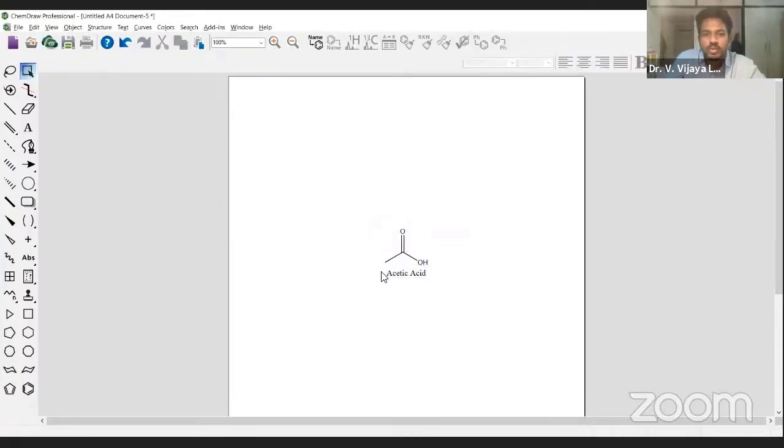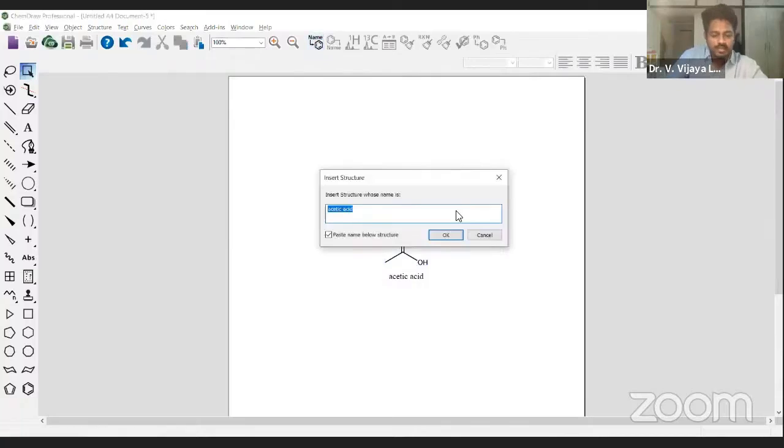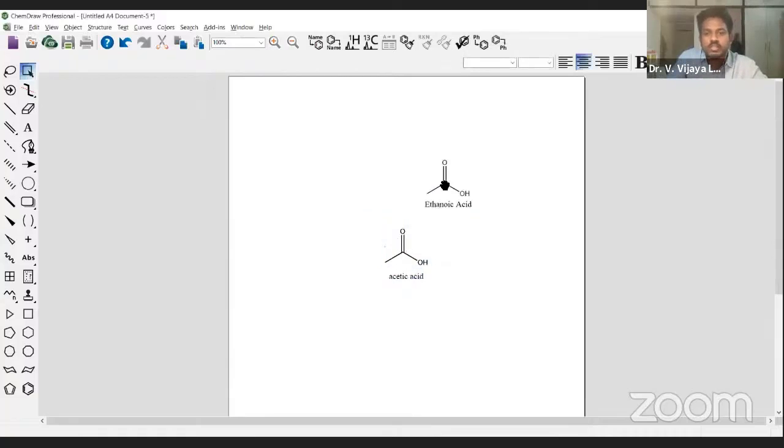Let me just show you one small thing. If I select this and get the name, I'll get this one also. Sometimes what happens with the IUPAC name, let me show you. Acetic acid, ethanoic acid. Both the structures are the same. Just look at it. This is ethanoic acid also, and it gave the same structure. Acetic acid also gave the same structure. So you get both. Common name is over. Sorry.